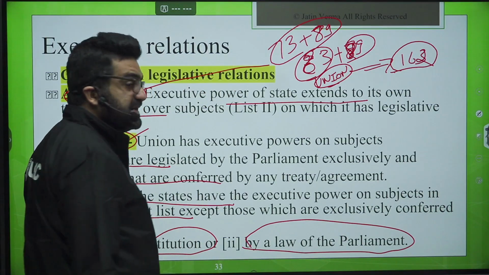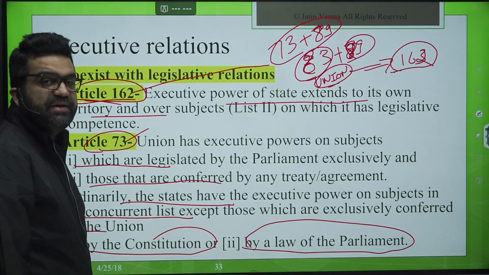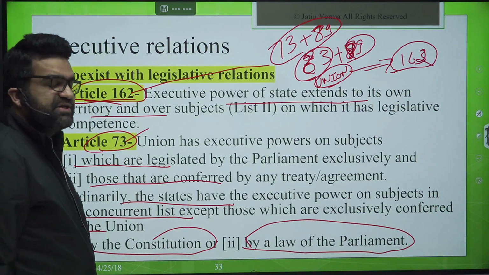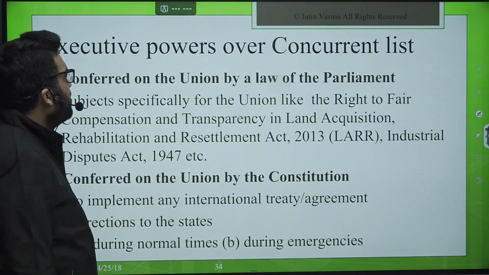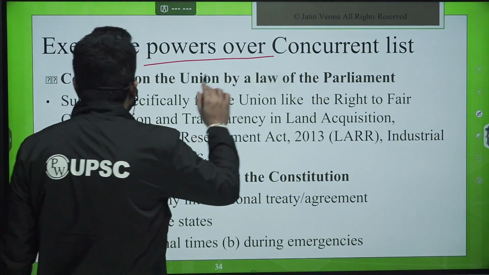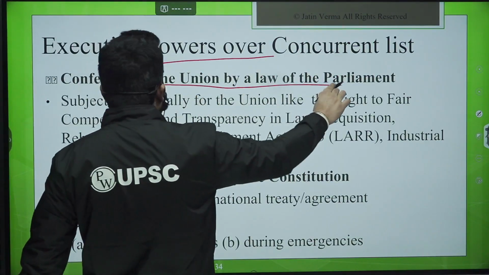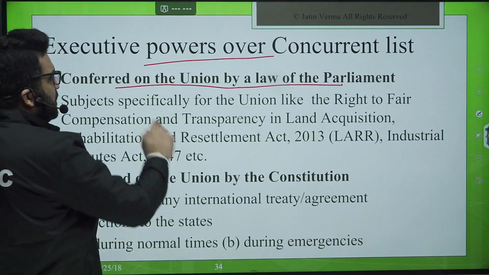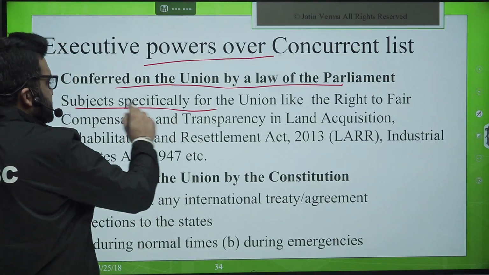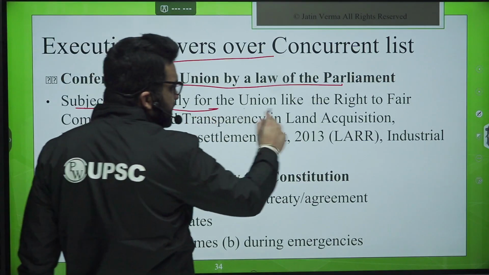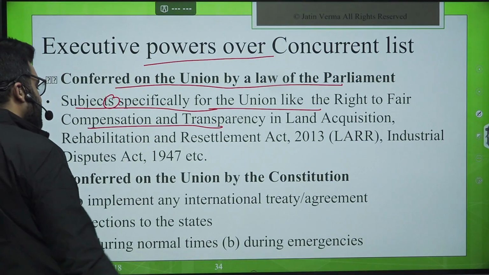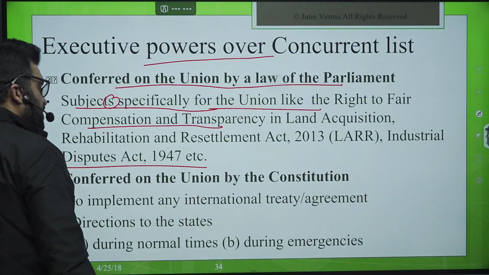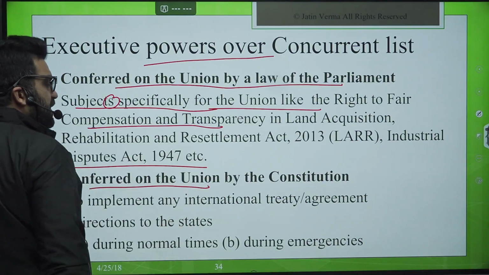The powers vest in union government agencies, the Enforcement Directorate, FEMA, the Foreign Exchange Management Act, likewise. Even though FEMA is of the union list only. Now, executive powers over the concurrent list conferred on the union by a law of the parliament. So subjects that are specifically for the union, like the Right to Fair Compensation and Transparency in Land Acquisition Act, industrial disputes, etc., conferred on the union by the constitution.